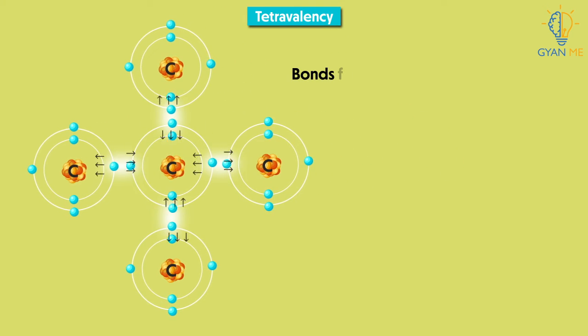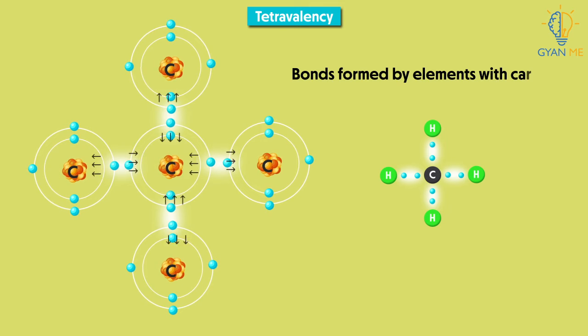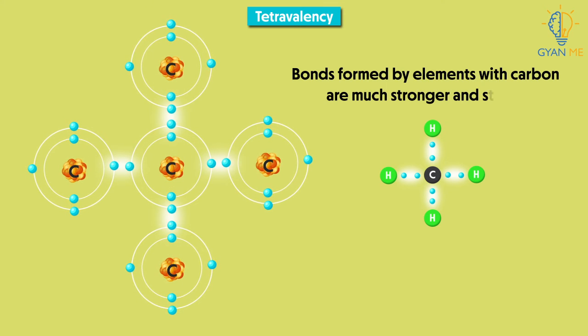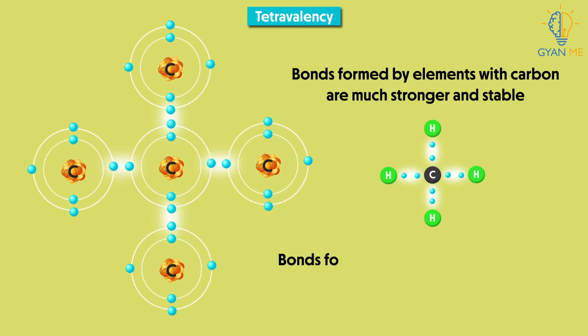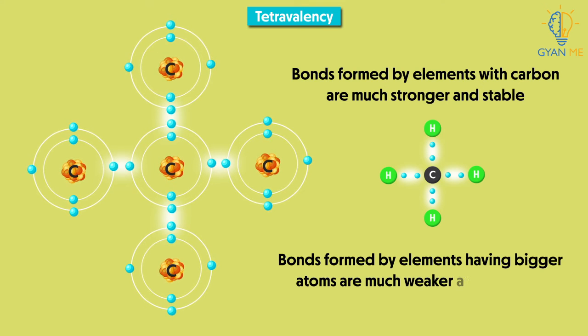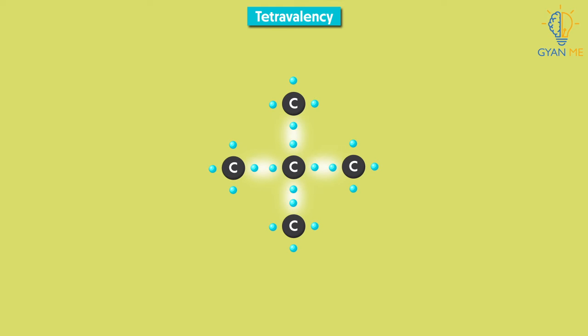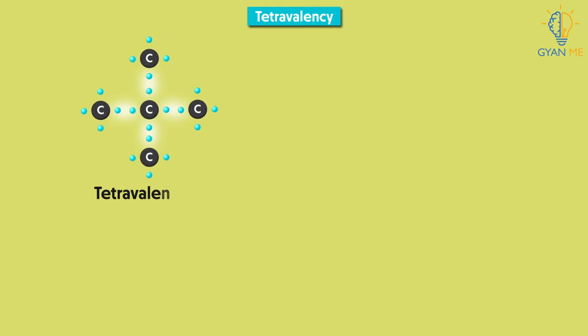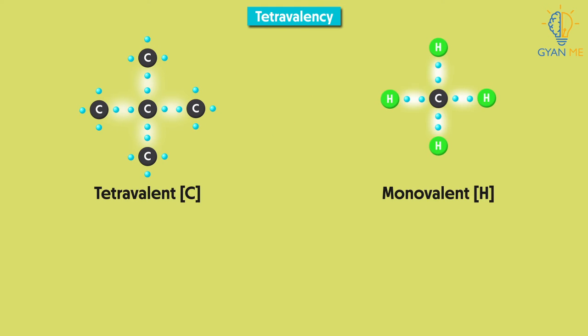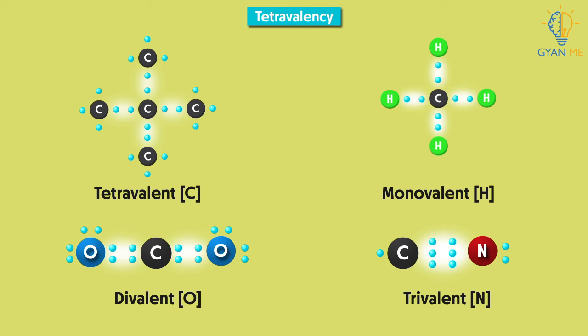And thus the bonds formed by elements with carbon are much stronger and stable, while the bonds formed by elements having bigger atomic size are much weaker and unstable. So carbon is capable of bonding with 4 other carbons or some other monovalent atoms or divalent or trivalent atoms.